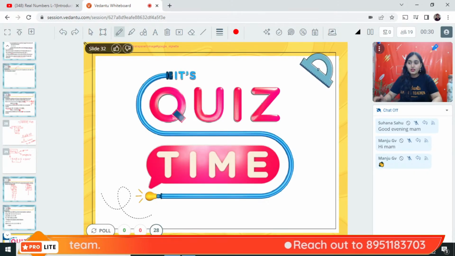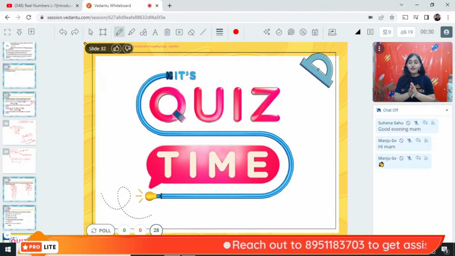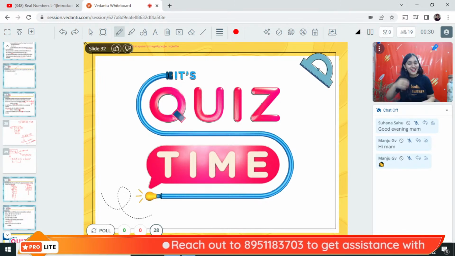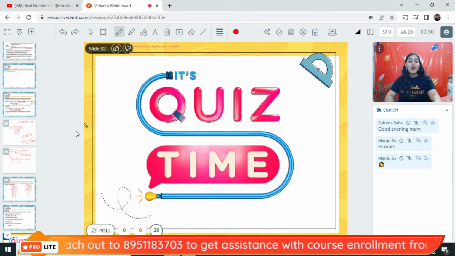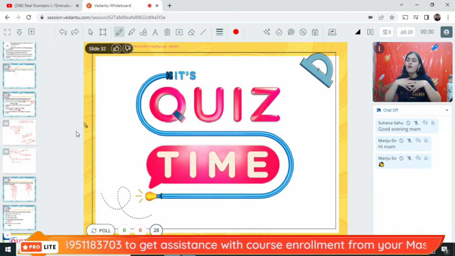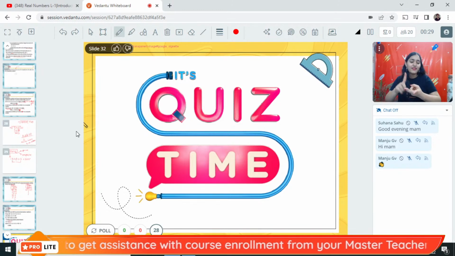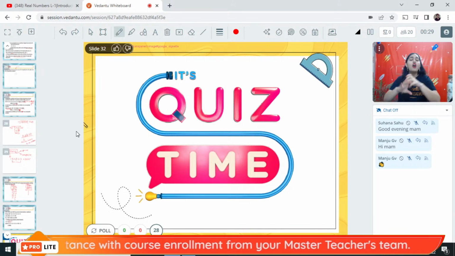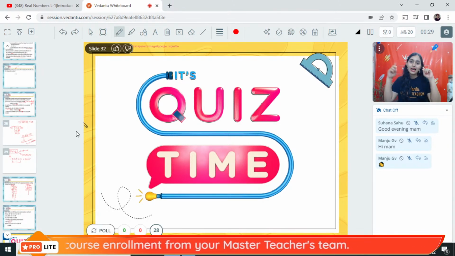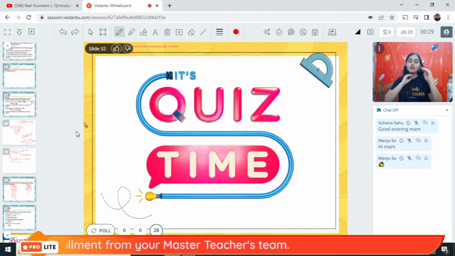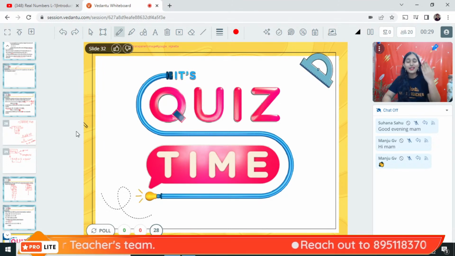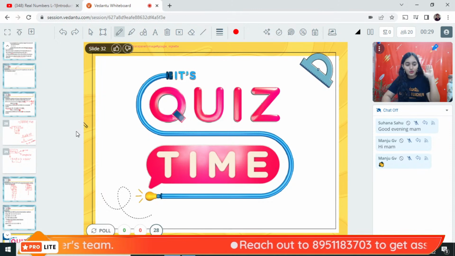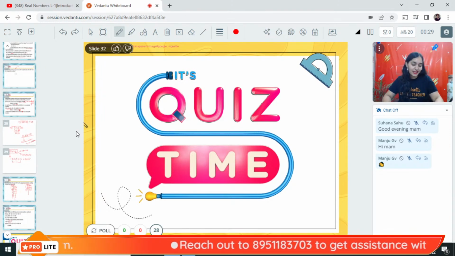Very good. So, are you all ready for the quiz time? Let's solve some quiz questions now. And let us see how much you have understood the concept. Well, obviously you guys already know the concept. HCF, LCM, prime factorization, all of this we have been learning from class 6. So I'm sure this was just a revision for all of you. And it is very important also because you are going to use this concept till class 12 and even after that. So please always remember HCF and LCM.